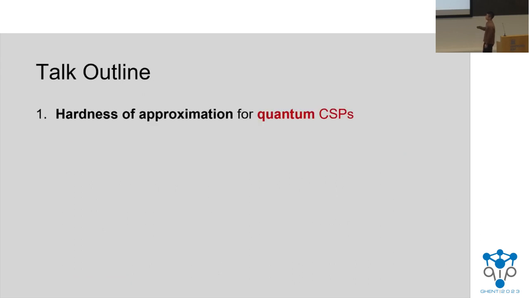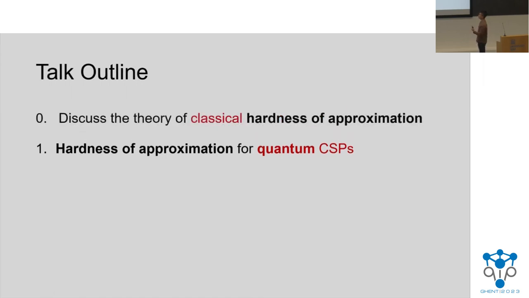So at a high level, what we're trying to study here is developing a theory of hardness of approximation for quantum CSPs. And really, before we talk about that, I want to revisit a little bit the theory of classical hardness, because this will do a good job at setting the stage and give us a sense of what we are able to show and what remains to be shown.